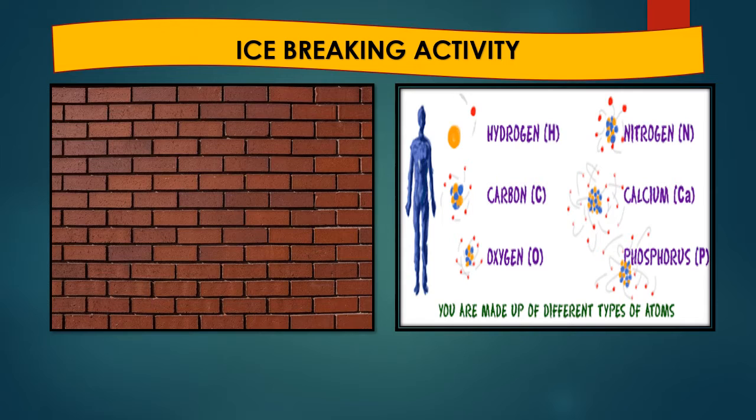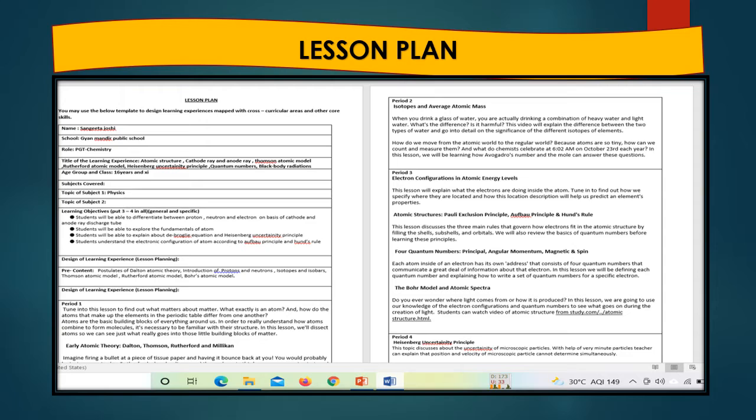And as I compared, in a building the smallest component, or we can say the block present in the wall, is a brick. Similarly, in the same manner, matter is made up of atoms. So this was the ice-breaking activity by which the chapter was introduced in the classroom.